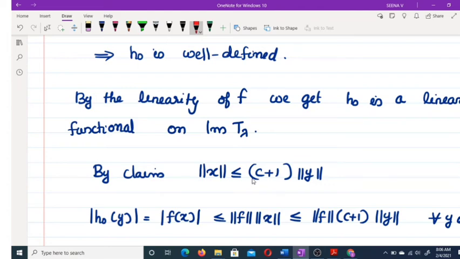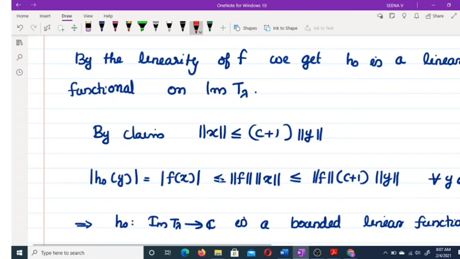To recall our proposition 5.2.5, alpha y equals infimum of norm of z such that z belongs to E y. In that case alpha y is less than or equal to C into norm of y. So here we are assuming norm of x is less than or equal to (C plus 1) times norm of y.